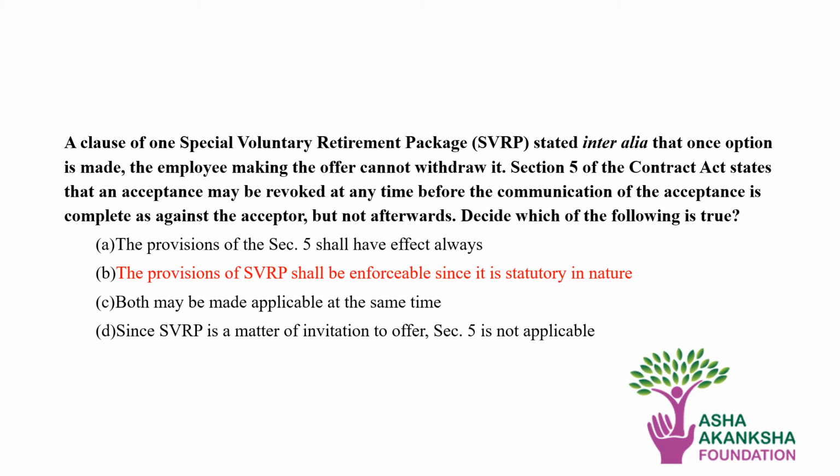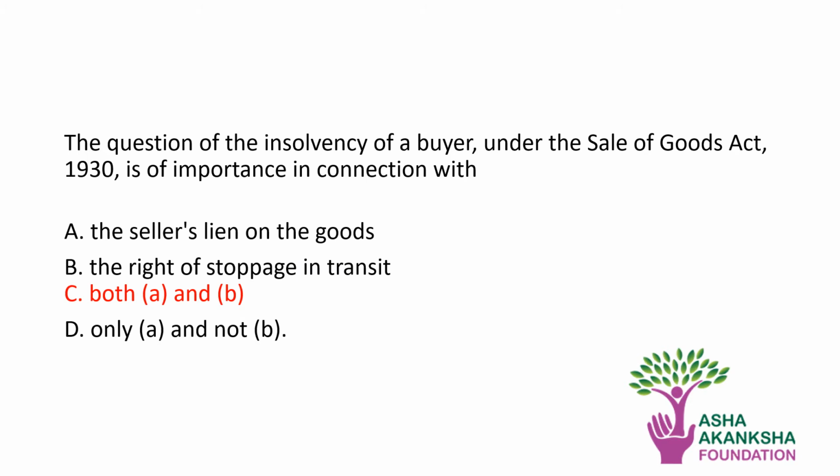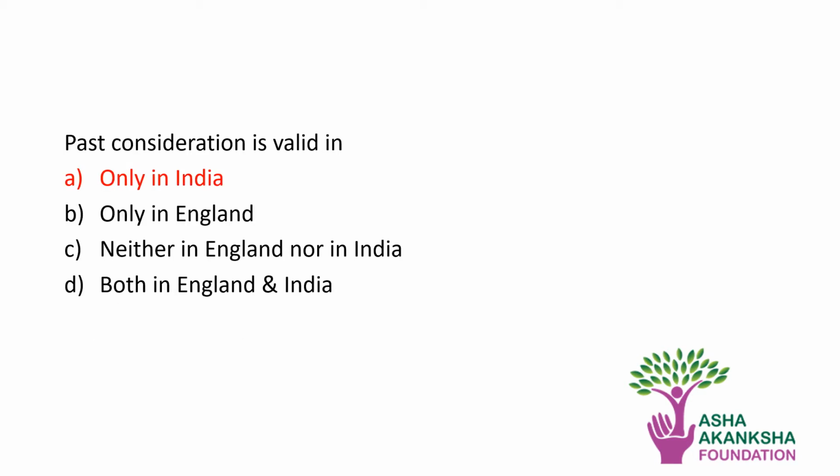The next question, the question of the insolvency of buyer under the Sales of Goods Act 1930 is of importance in connection with, so both A and B are correct. First, the seller's lien on the goods. B, the right of stoppage in transit. The next question, past consideration is valid in, so the correct answer is only in India.